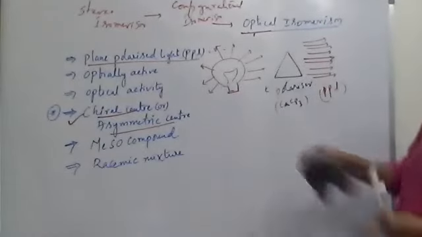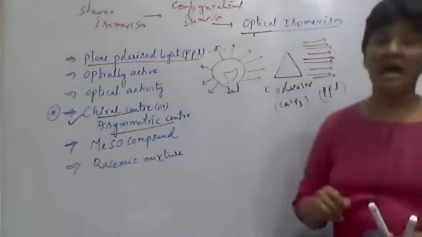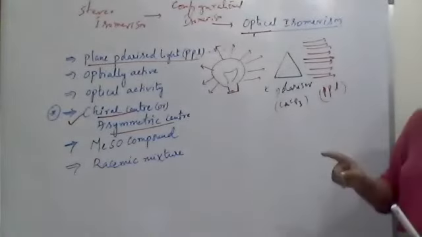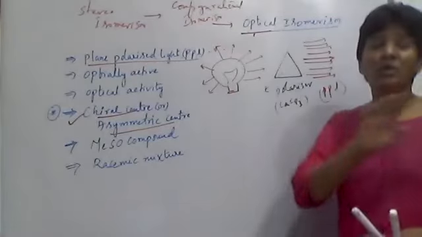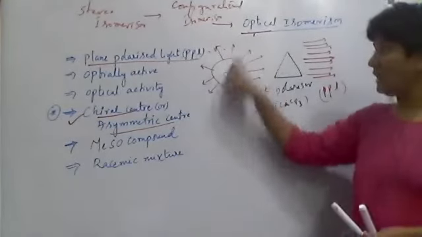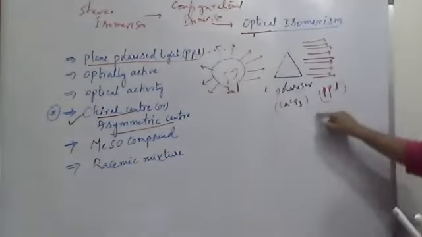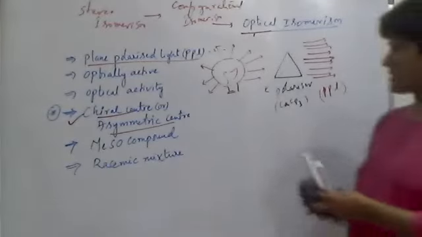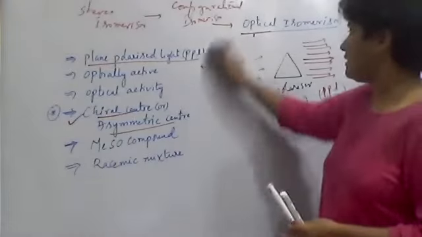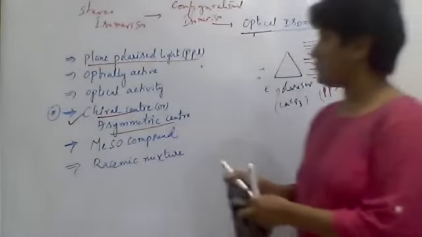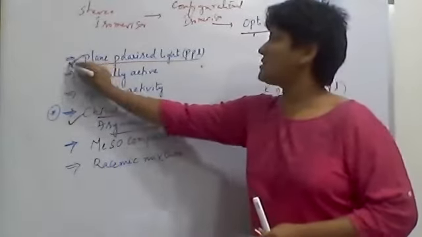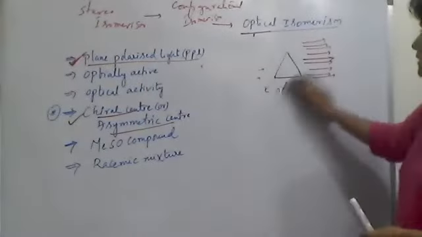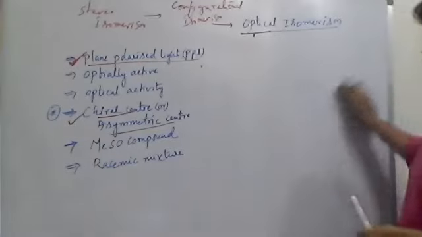Our optical isomer must have its effect on this plane polarized light. This means the optical isomer does not have any effect on ordinary light. It will have an effect on plane polarized light. You understand what this is, optical, and what this is, plane polarized light. Now we'll go to optically active.